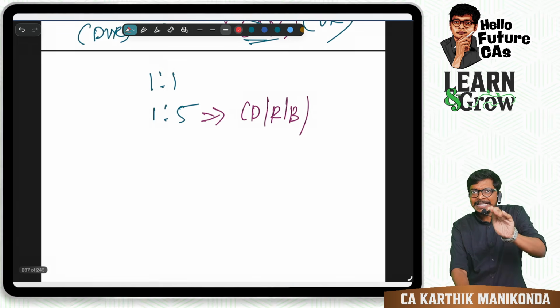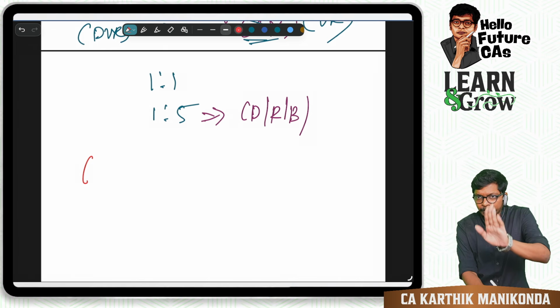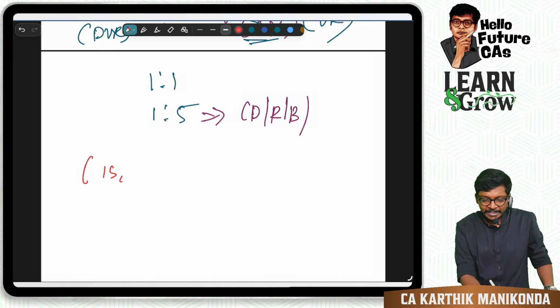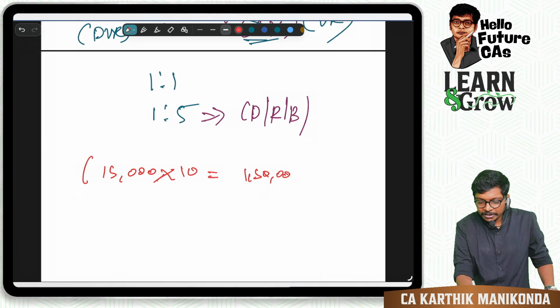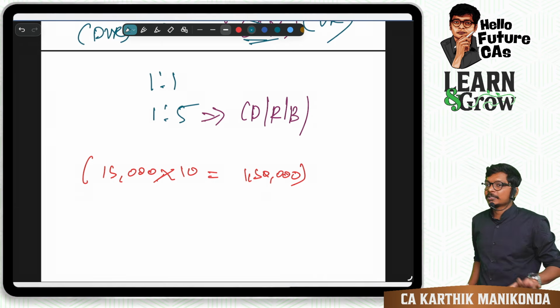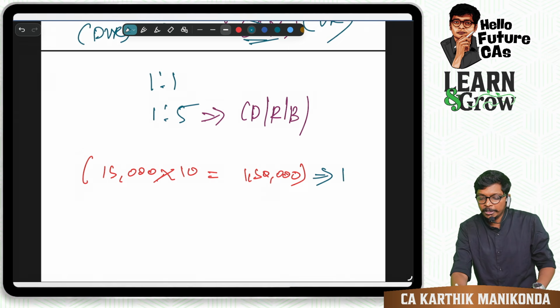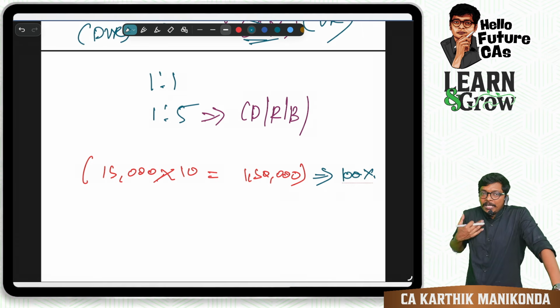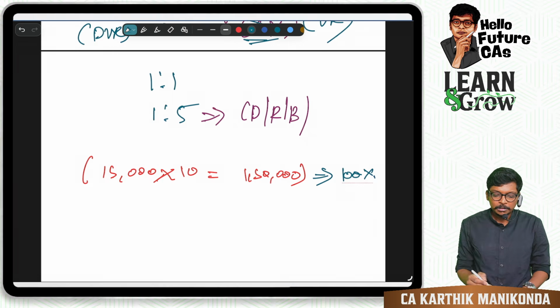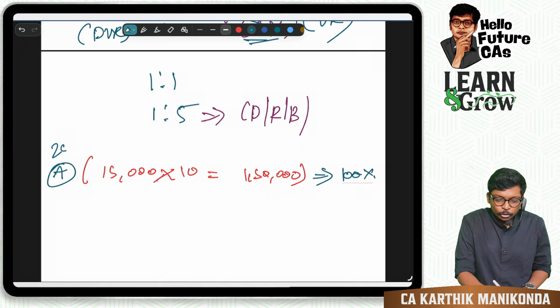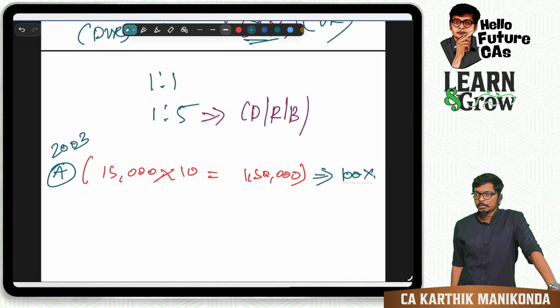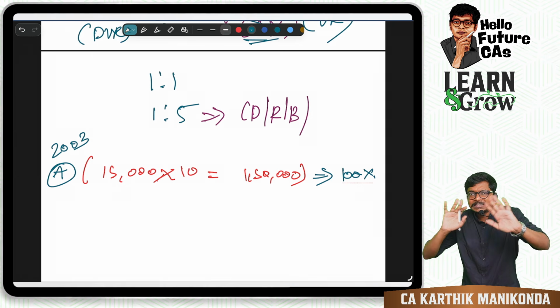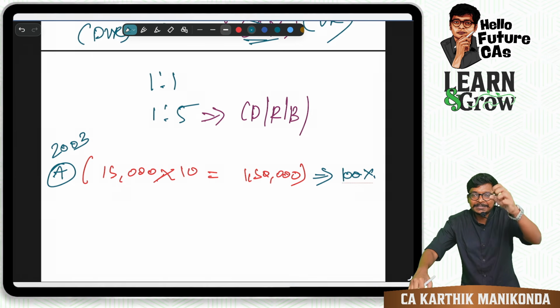Sir, I already have in my company equity shares, 15,000 shares of 10 each, so 1,50,000. This only is my paid up share capital, sir. So this paid up share capital contributes 100% of voting rights. Now I want DVRs. This we will call class A, issued in the year 2003, example, many years back. Now I want DVRs. I don't want 74%. First time itself I will not come and take 74%.